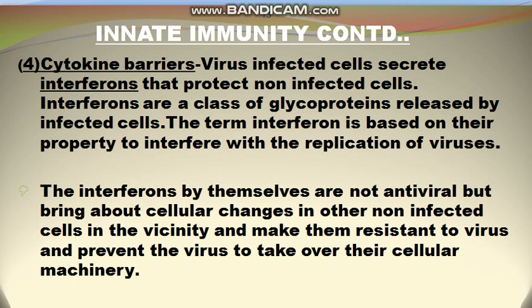Interferon stops further infections in the cells. It is secreted by the virus infected cells and it prevents further infections in the cells which are in the surrounding area. So these are the 4 types of innate immunity barriers.